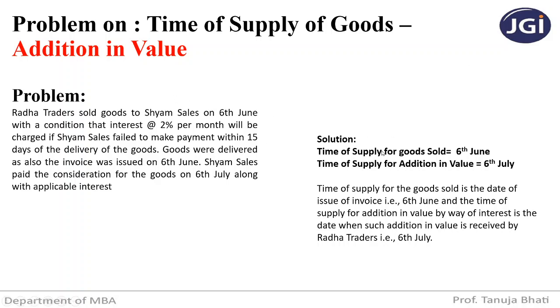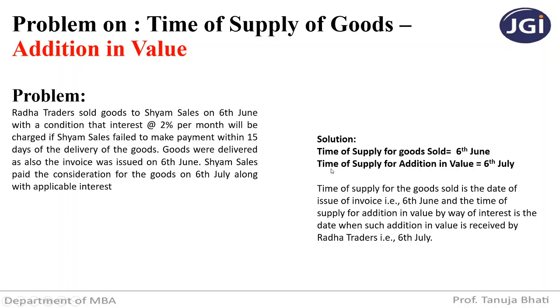So section 12 subsection 2 says that here the goods are sold on 6th June, the invoice also is issued on 6th June. So it is the date on which the invoice is issued or ought to be issued, or the date of receipt of payment, whichever is earlier. Now payment is received on 6th July, invoice is issued on 6th June, whichever is earlier, that is 6th June.